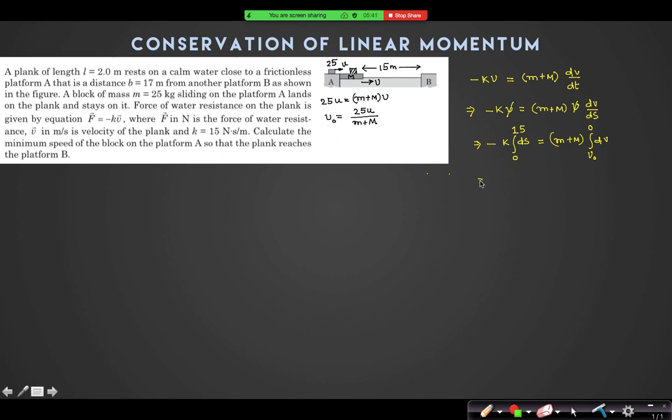So I can say that this will give us minus k into 15 is equal to m plus m into 0 minus v naught, is minus v naught. Now m plus m v naught is 25u, right? So 25u minus will get cancelled out, is 15 into 15. So the value of u should be 9 meter per second.